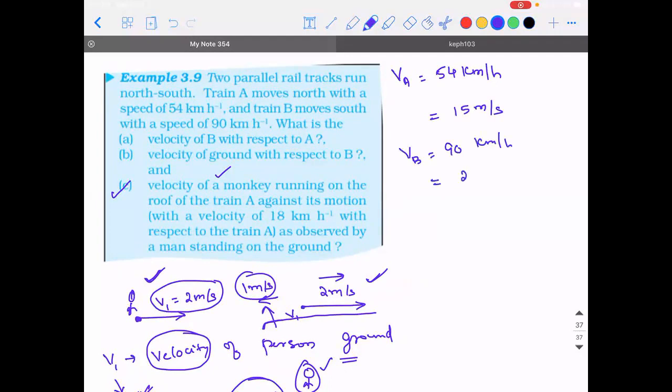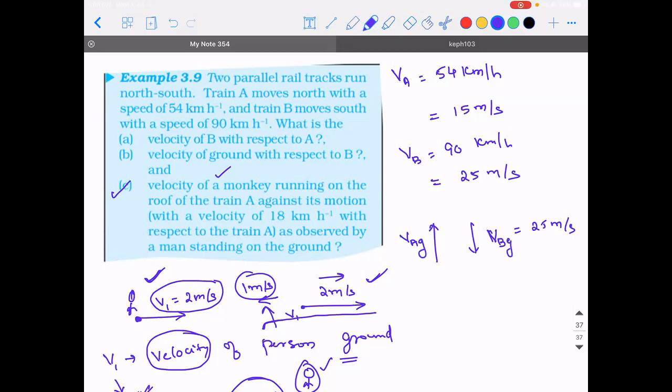It is 25 meters per second. I think this is what we got. Now, A is moving in the direction of north and B is moving in the direction of south with a speed of 25 meters per second. This is the velocity of A with respect to ground, velocity of B with respect to ground.